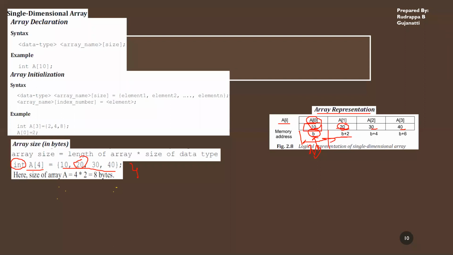Similarly, from this point, 2 bytes are consumed here. So if I want this number, I have to add 2 to this value. So it will be B plus 4, because this is the third element. So this is how it goes on.